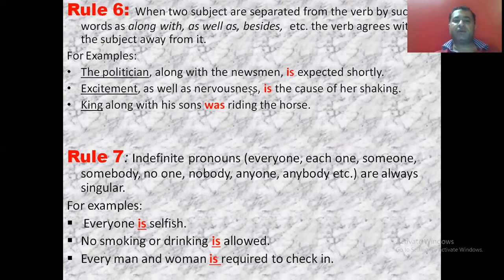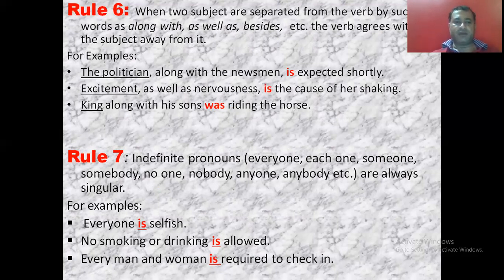Excitement as well as nervousness is the cause of her shaking. Again, it should be the verb, that is or are. It should be according to the first subject, that is excitement, so it is singular. King along with his sons was riding the horse. Again we have two subjects, one is king and another is the sons, but since there is along with, the verb will agree with the subject which is away from it, that is with the king. Since king is singular, the verb is singular.